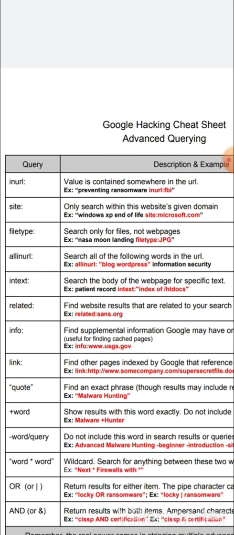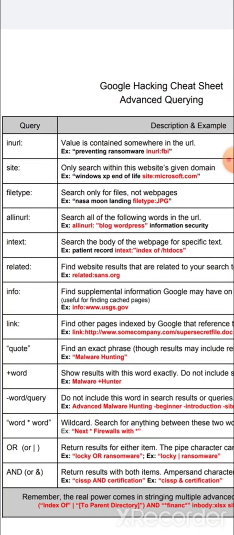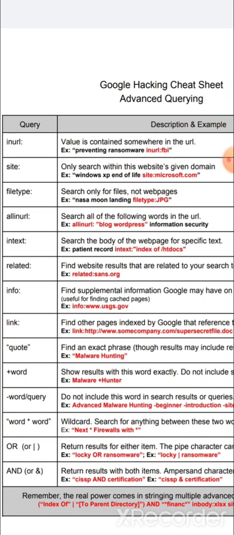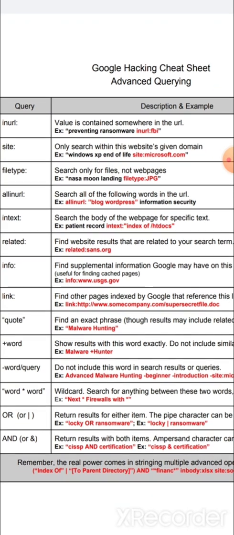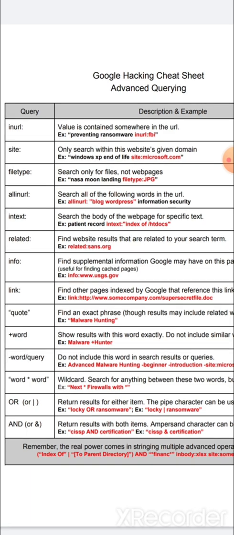In text, which means whatever data you are providing in the in text dork, if it is contained in the body of the web page, it will show in the Google search results. Okay, for each and everything you will look at the example. I'm not reading everything. Related means whatever we have provided as a URL, it will grab all the related data. Related, info, link, all come under the same category.